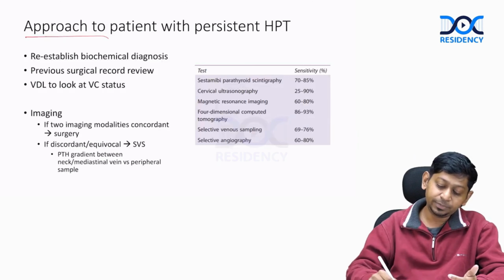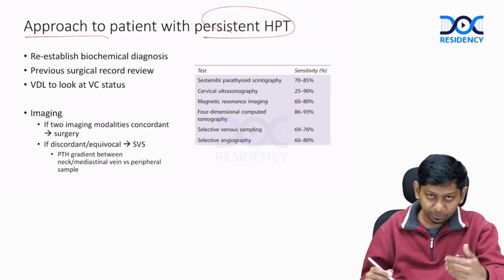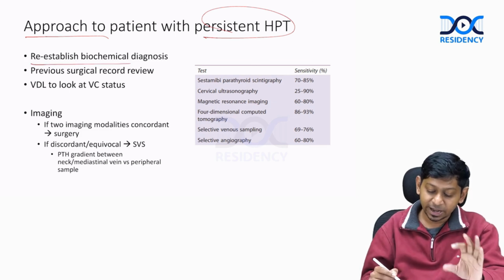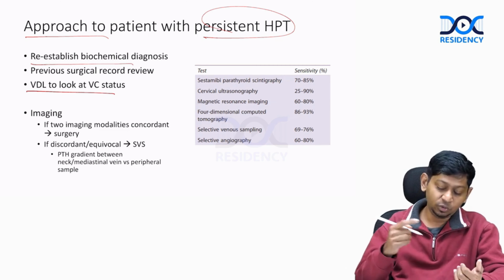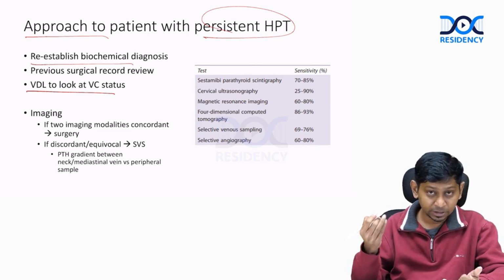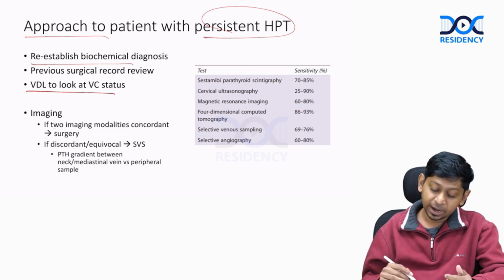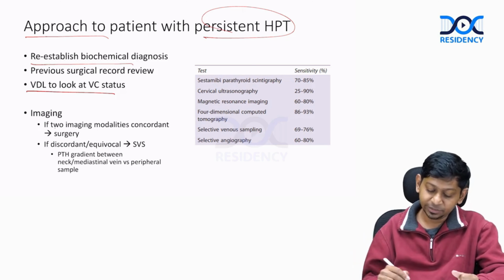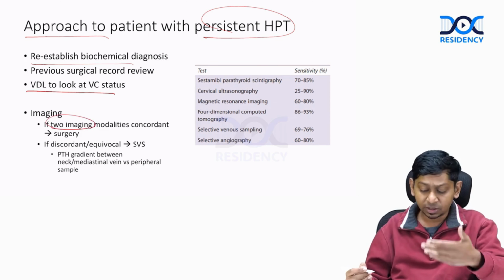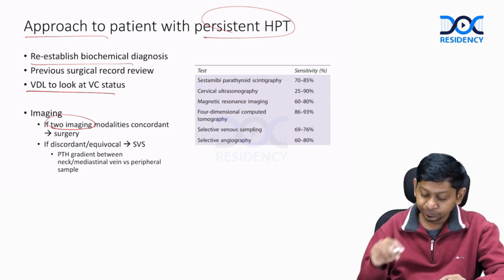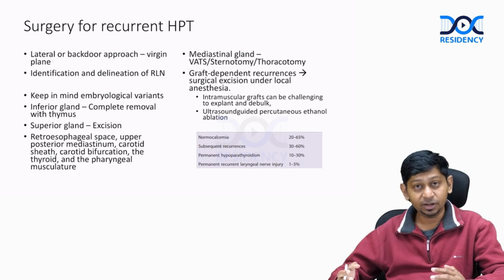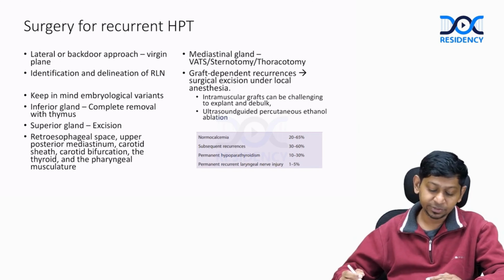And for a patient with persistent hyperparathyroidism, we do a repeat biochemical evaluation to establish the diagnosis. We usually have to do re-surgery, so we do a vocal cord analysis and look at the previous surgical records, and we can do a relocalization imaging with two imaging modalities. So we can either use ultrasound, MRI, 4D CT, or venous sampling. And eventually, for recurrent hyperparathyroidism, these patients require repeat surgery.